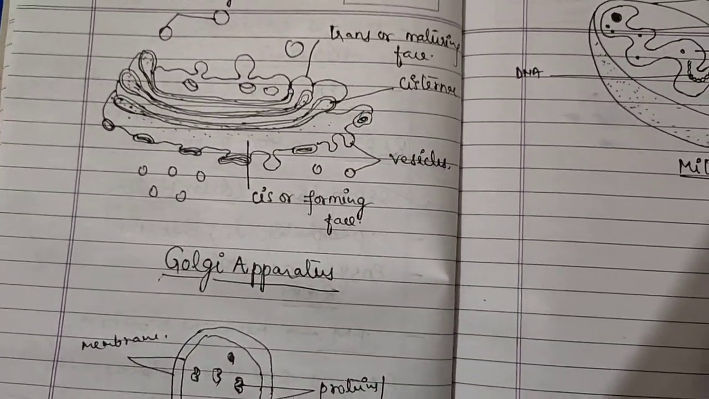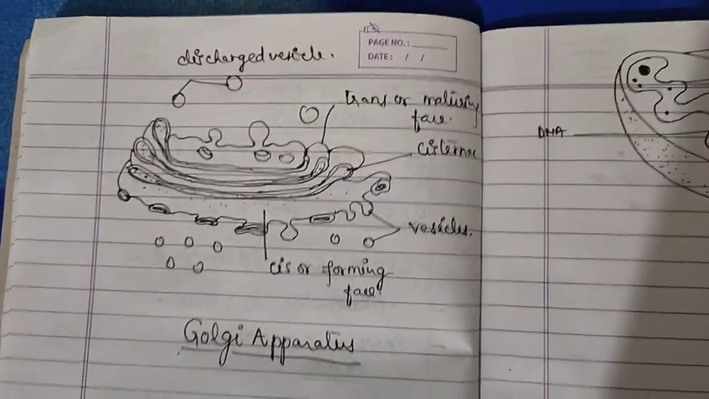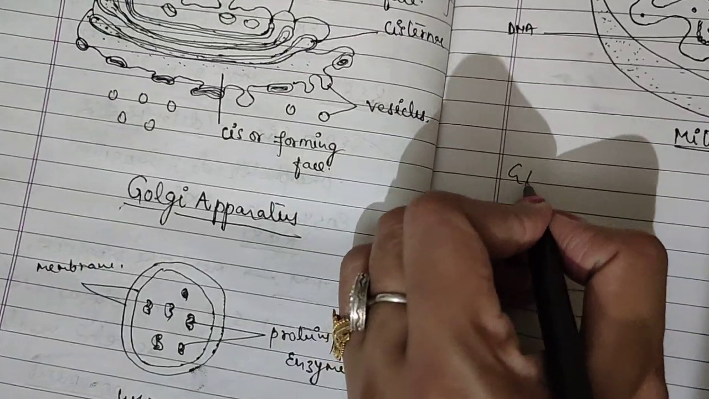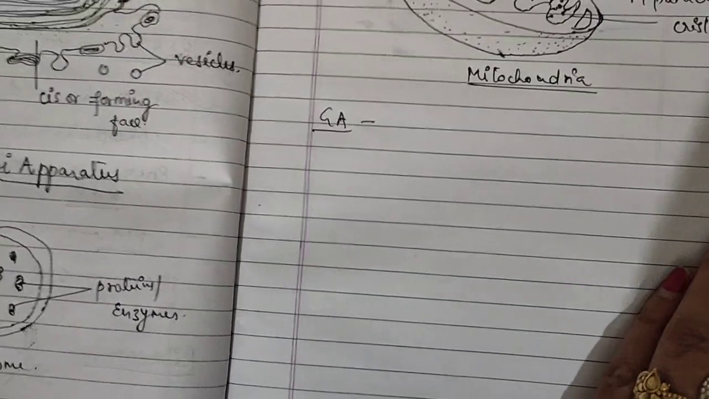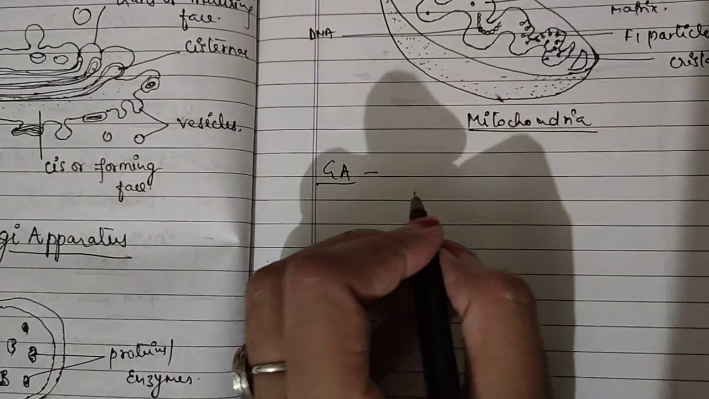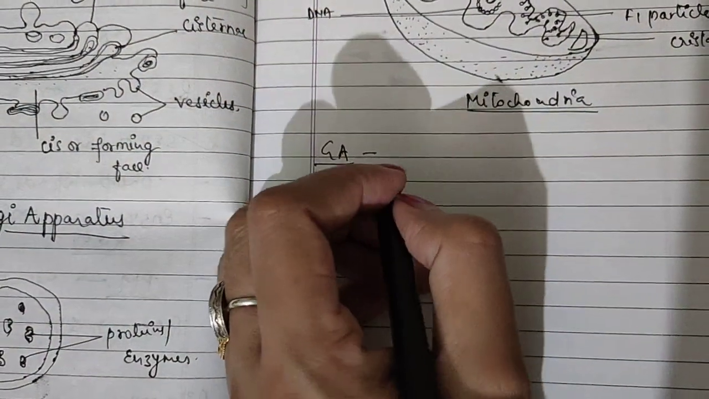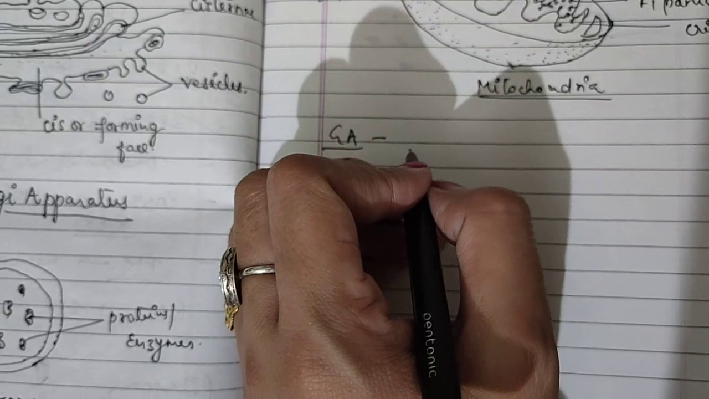Hello students, in this video I am going to tell you about the Golgi apparatus, lysosomes and mitochondria. So first of all we will discuss the Golgi apparatus, also known as the Golgi body. Golgi was the name of the scientist who discovered it, hence the name Golgi.